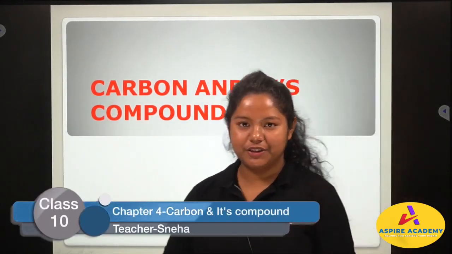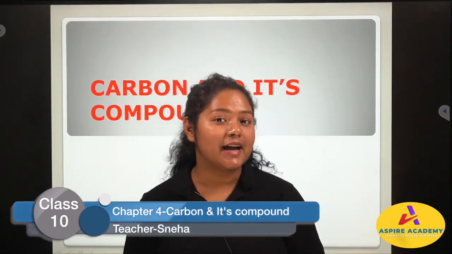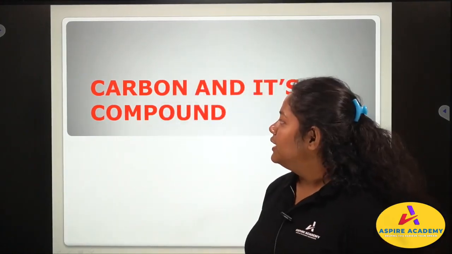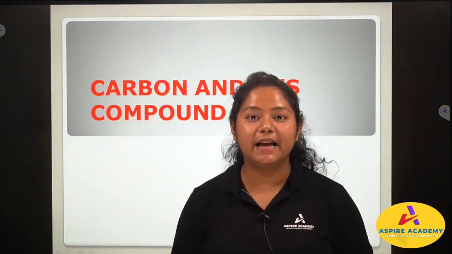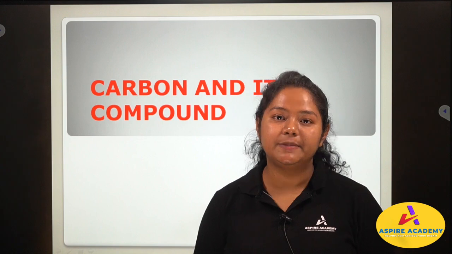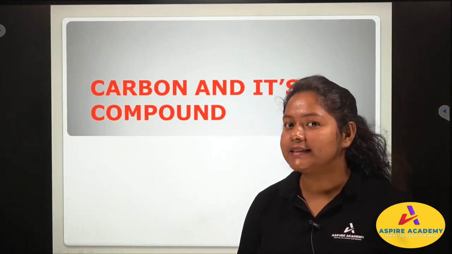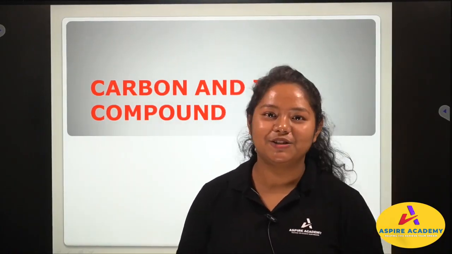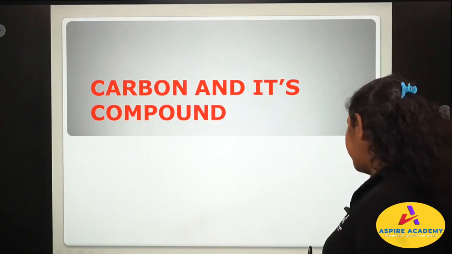Carbon and its compounds. As you know, in class 9 itself you have understood that science has 3 parts, right? Physics, chemistry and biology. So by the chapter name, carbon and its compounds, you must be able to tell which unit this belongs to. Obviously, by the name, carbon belongs to the periodic table, and the entire chemistry is based on the periodic table. So obviously this unit is from our chemistry portion.